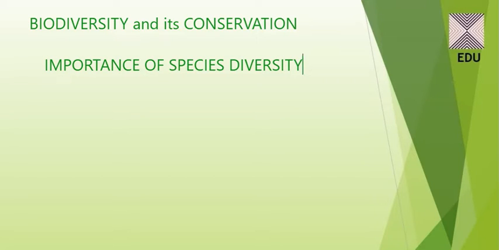Suppose you have a forest and you have a minimal number of species, can it grow at its actual pace? Will the forest be sustainable or not? How many animals can live in that particular forest if it has minimal species or minimal plants? This is a very important question.